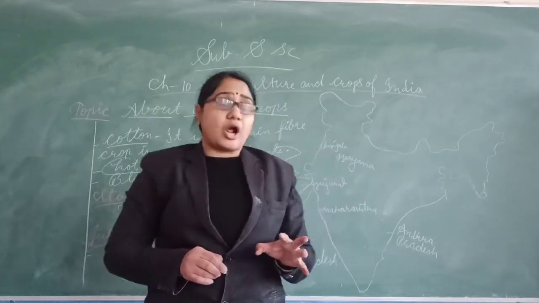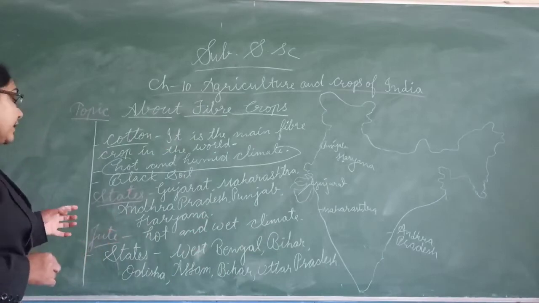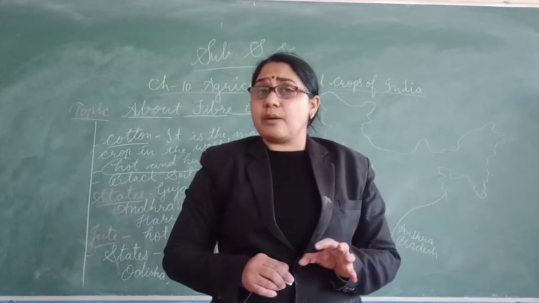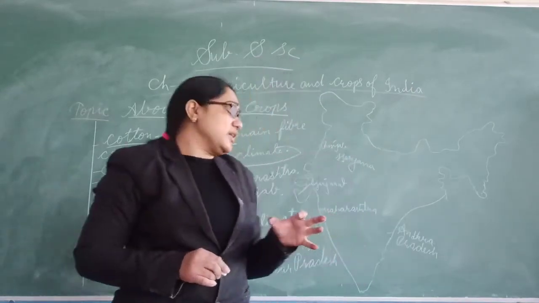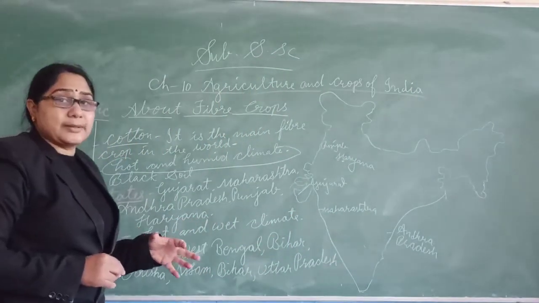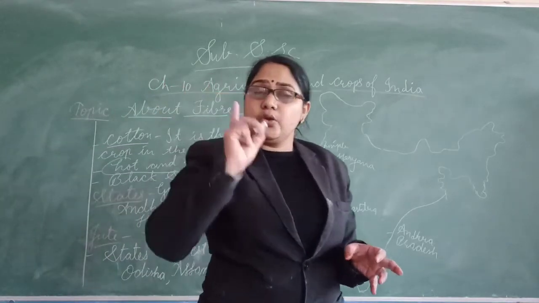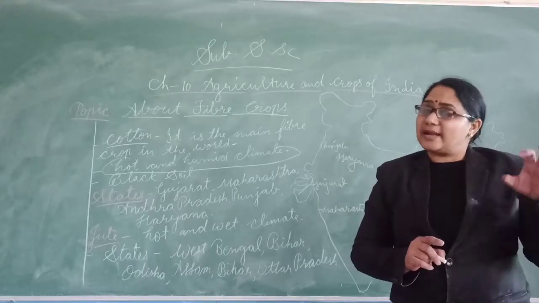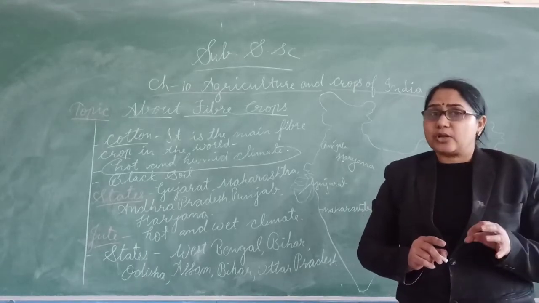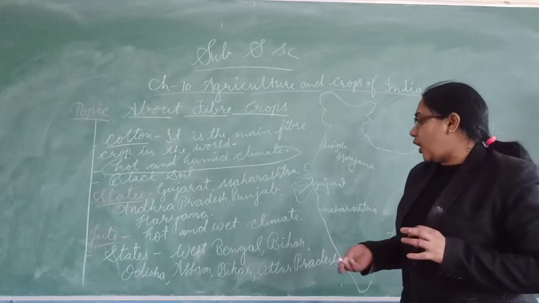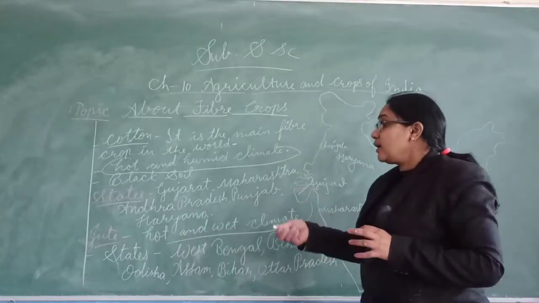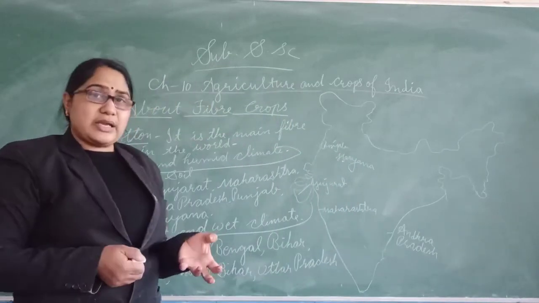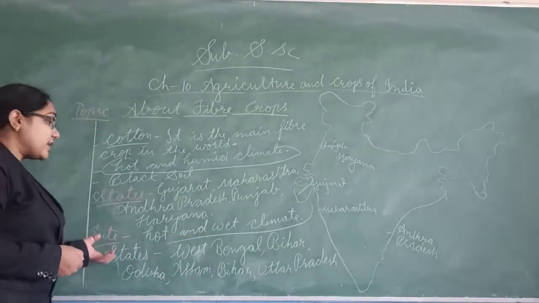Now the next fiber crop is jute. Jute is also an important fiber crop, and in which climate does it grow? It needs a hot and wet climate. Cotton needs a hot and humid climate, but jute needs a hot and wet climate. It is also an important fiber crop in the world, and it is used to make gunny bags and mats also. Now next, in which states is it found?